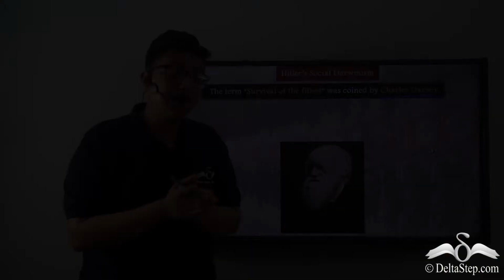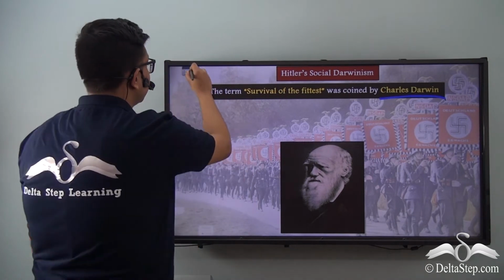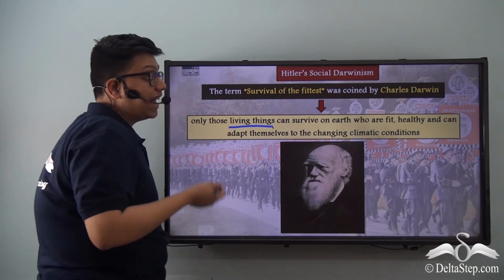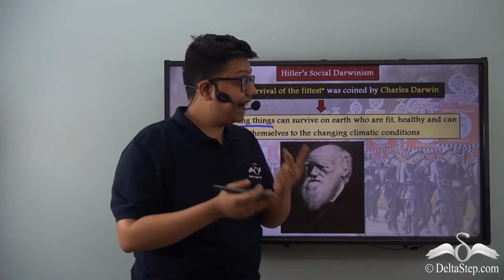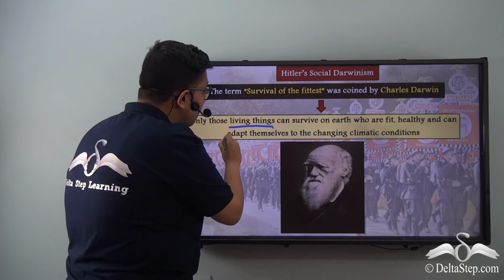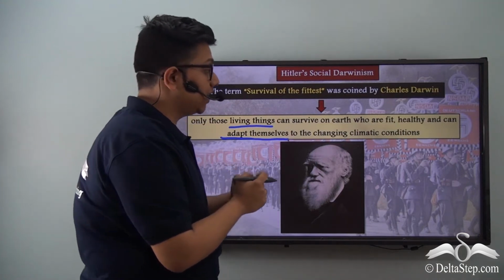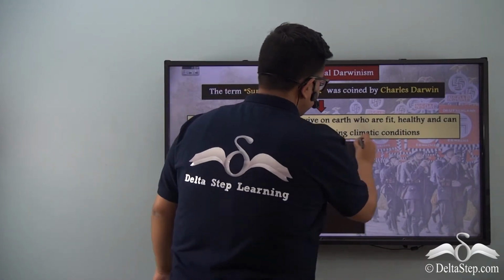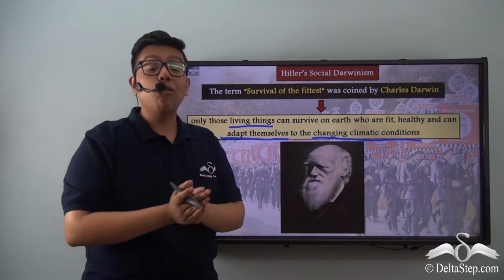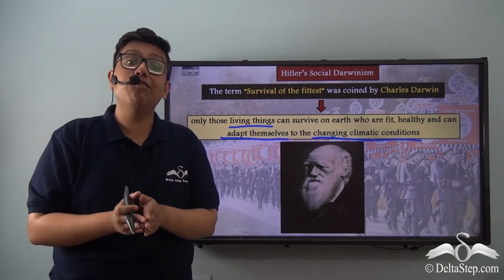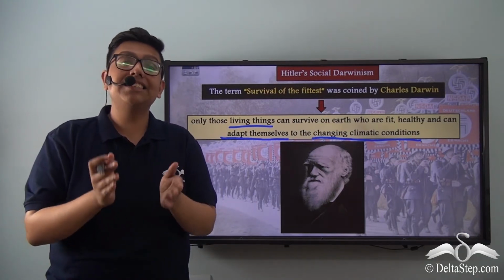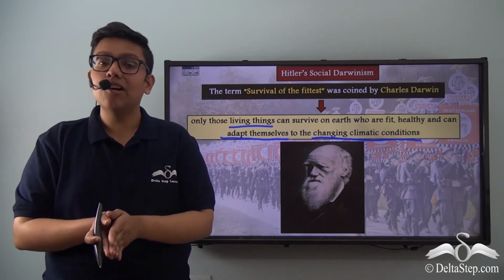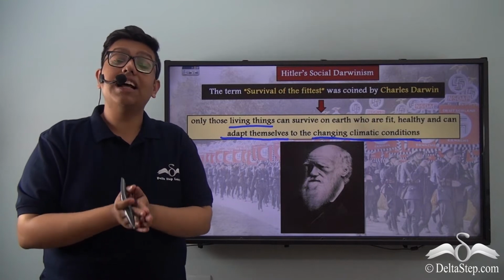In this concept, he said that only those living things can survive on earth who are fit, healthy, and can adapt or modify themselves over time to better adapt to changing climatic conditions. Only those who are fit enough, healthy enough, and adaptable can survive in the harshest conditions, and every other species or living being would otherwise perish.